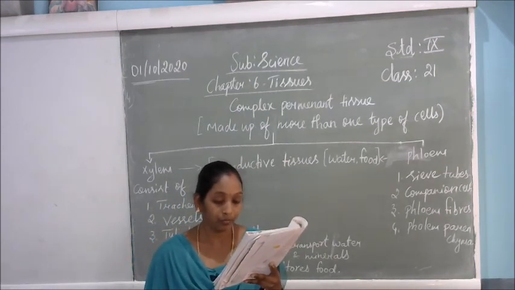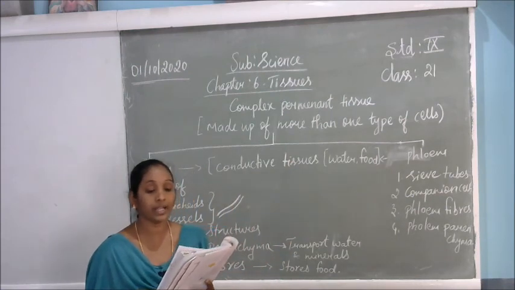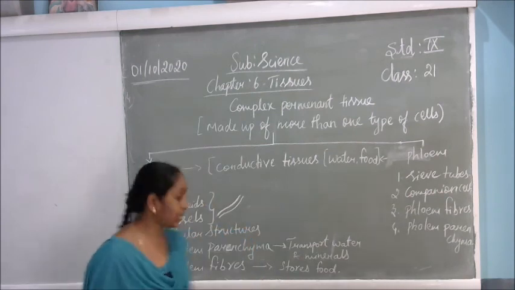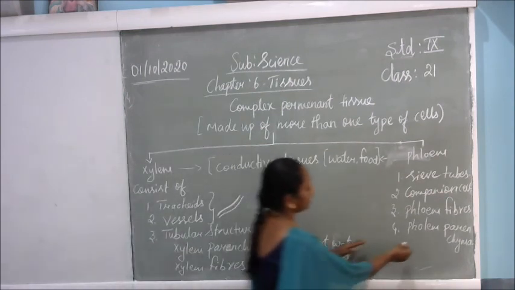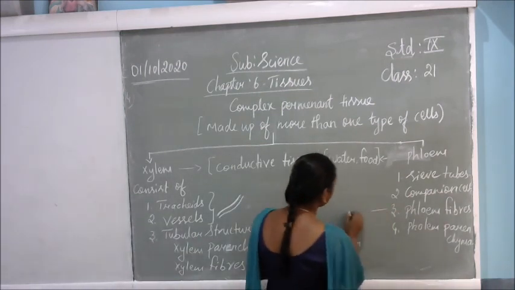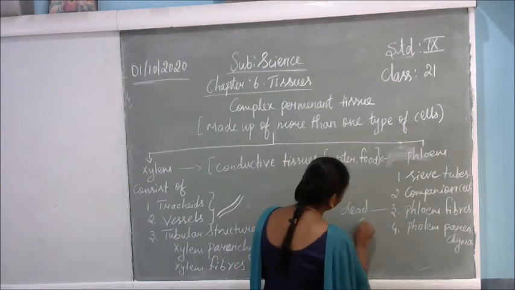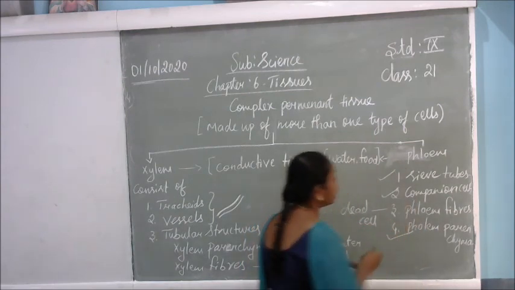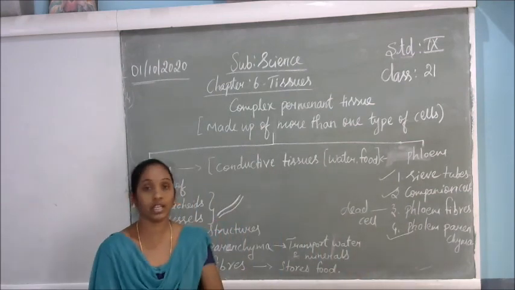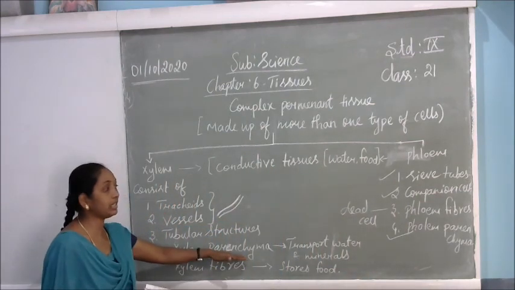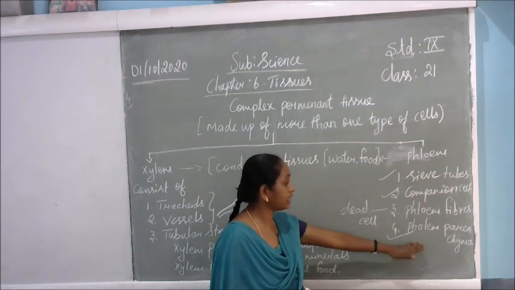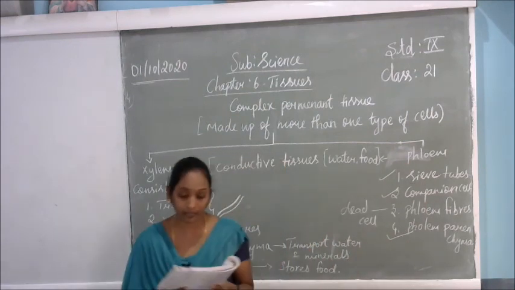Phloem transports food from leaves to other parts of the plant. Except for the phloem fibers, phloem cells are living cells. So except the phloem fibers, which are dead cells, the rest, the phloem parenchyma, companion cells and sieve tubes, are living cells. Like how the parenchyma are living cells, even in the phloem, sieve tubes, companion cells and phloem parenchyma are living cells.